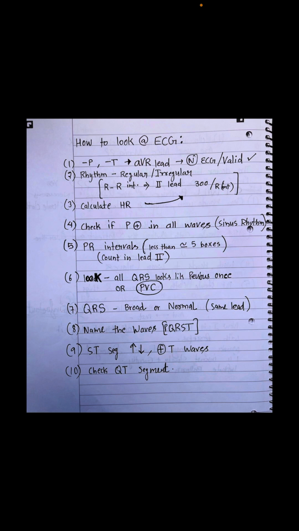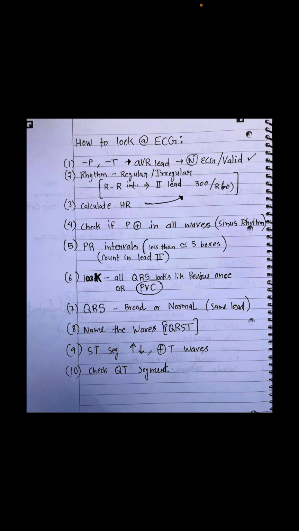Fifth is PR intervals. PR intervals should be less than 5 boxes, which will be normal. So you have to count that in lead 2. Next, look at all the QRS complexes, whether they look like the previous one or if there is any case of premature ventricular contraction. The seventh point is whether the QRS complexes are broad or normal. Look in the same lead at all the QRS complexes, whether they look the same and whether they are broad or normal.